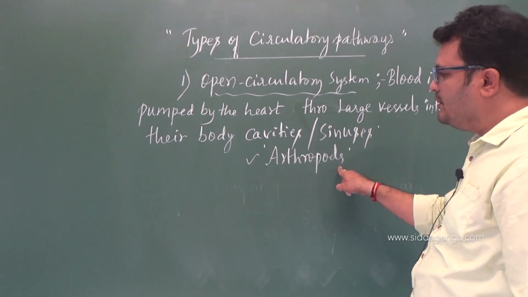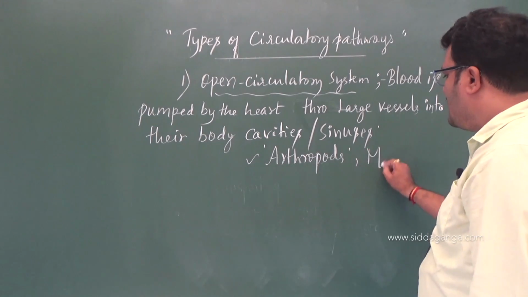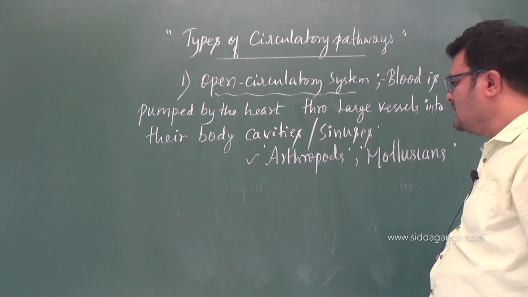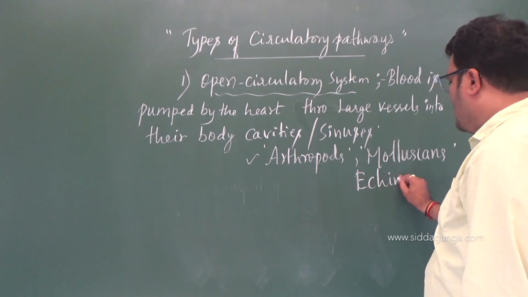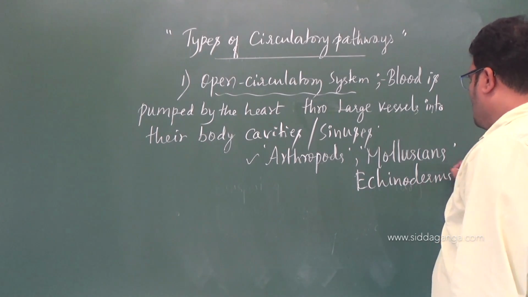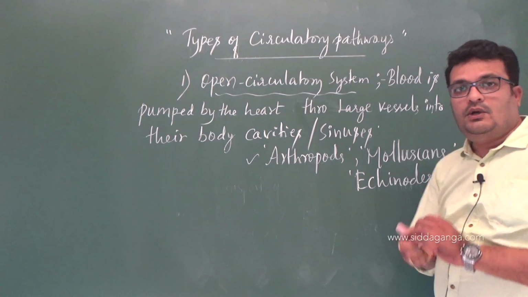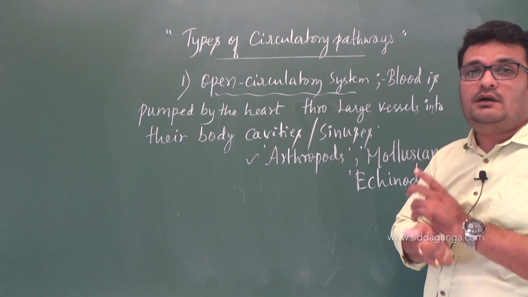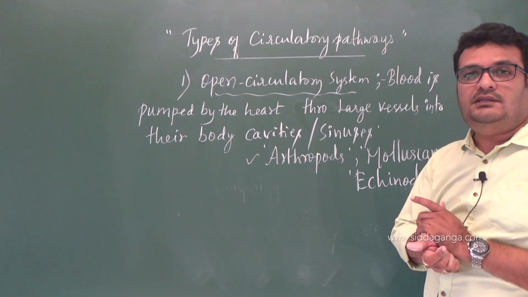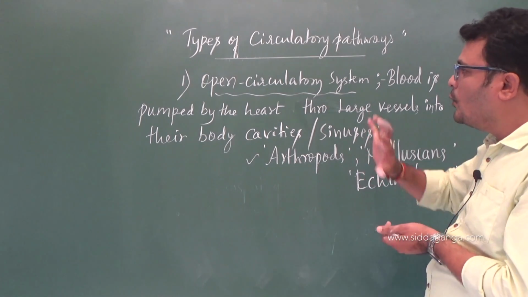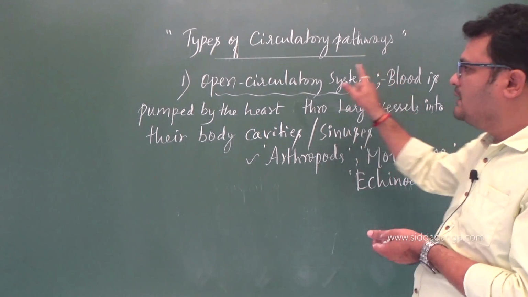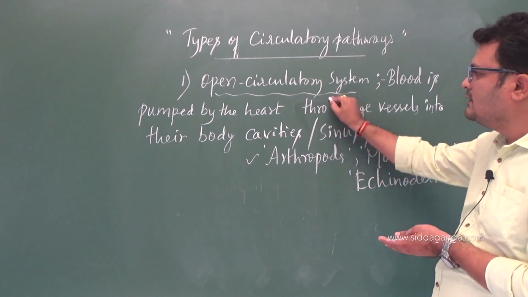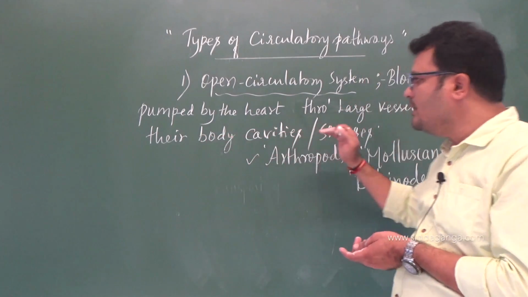See, all these examples will come, remember them. Arthropods, and even in case of molluscans, and even in case of echinoderms, you will come across open type of circulatory system where the network of blood capillaries and vessels is absent. Because there it is the open type of circulatory system where the blood is pumped by the heart through large vessels into their body cavities.